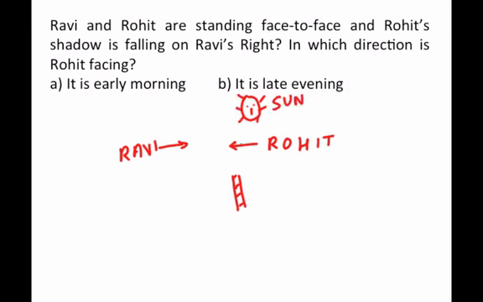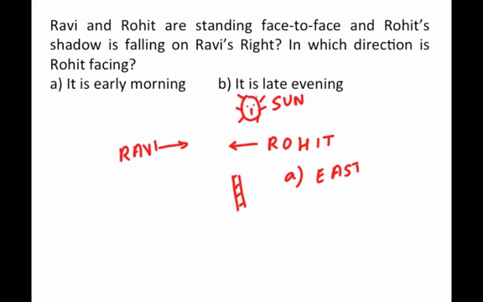Because if Rohit is standing here and the shadow is this side, the sun has to be this side and it is early morning. So if this is early morning, the sun should be in the east, at least for part A. So in part A, the sun is in the east, the shadow is in the west. Now, in which direction is Rohit facing?